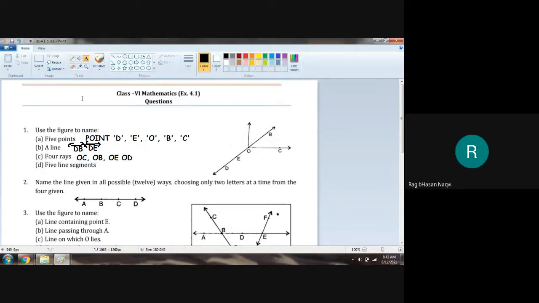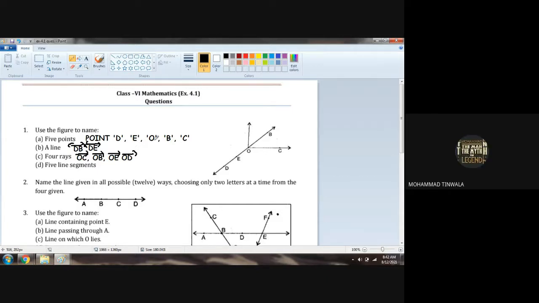Understood? A ray starts from one end point and extends to infinity. Okay?